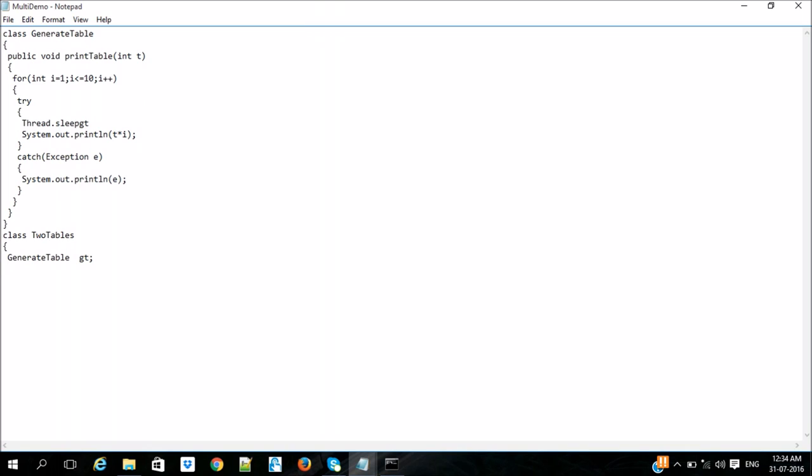I am going to create a constructor in which I am going to process the value instance.